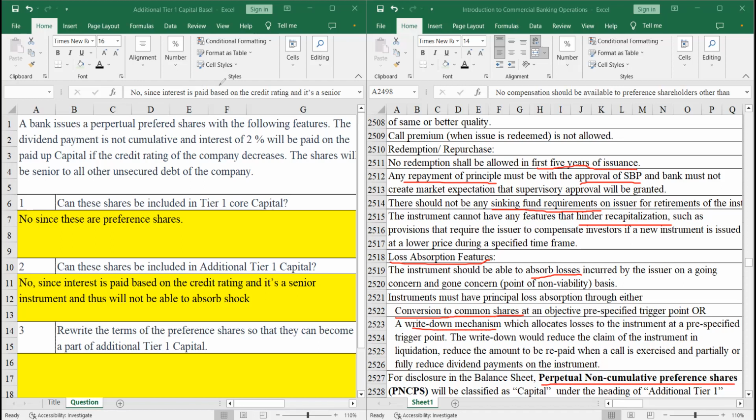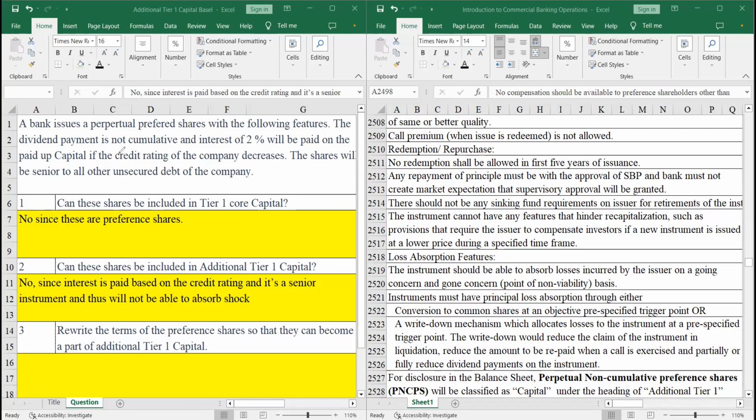So let's look at this instrument once again and see if we have captured all the things that exist in this contract that do not allow it to become additional tier one capital. A bank issued perpetual shares with the following features.